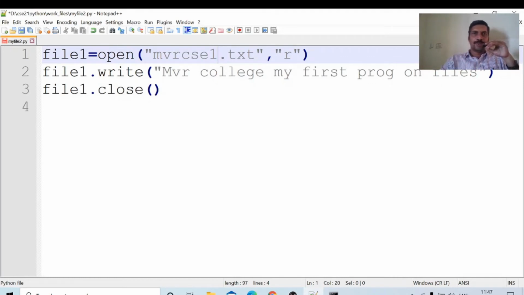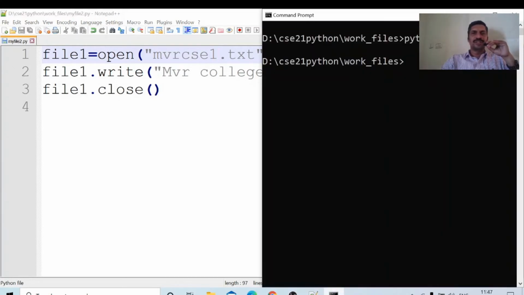We are opening a file in read mode, but what operation are we performing? Write. Is it allowed or not? Not allowed. We are opening the file for reading purpose, but we are performing a write operation. Not allowed.